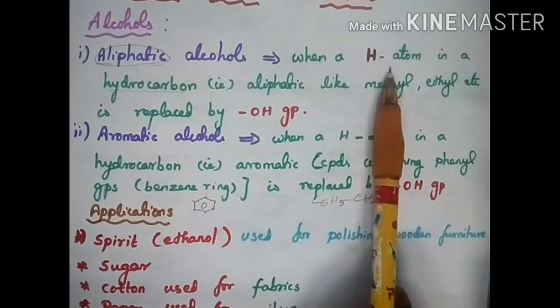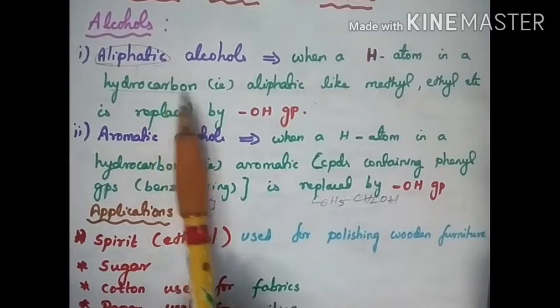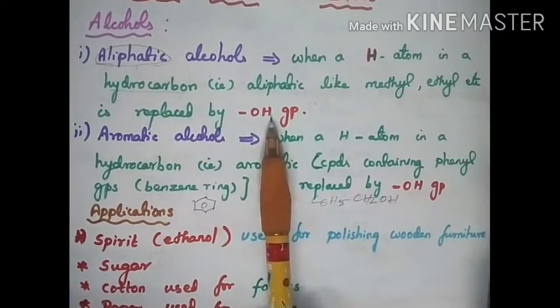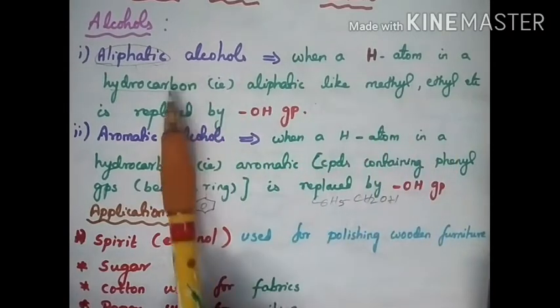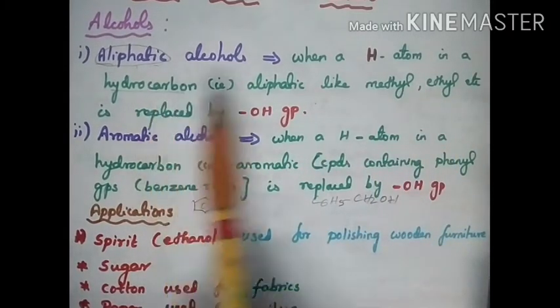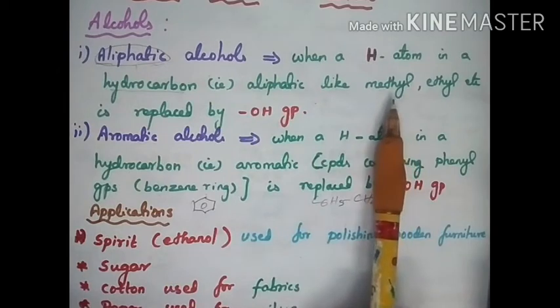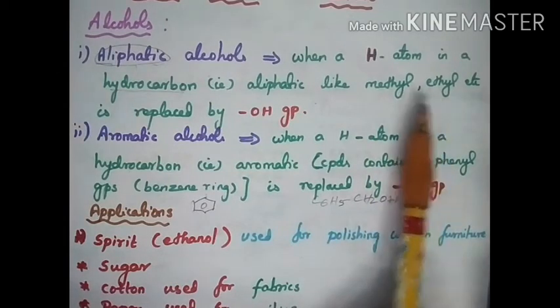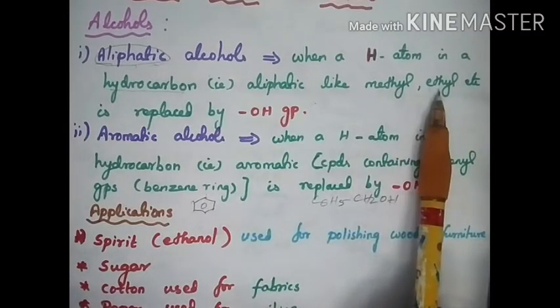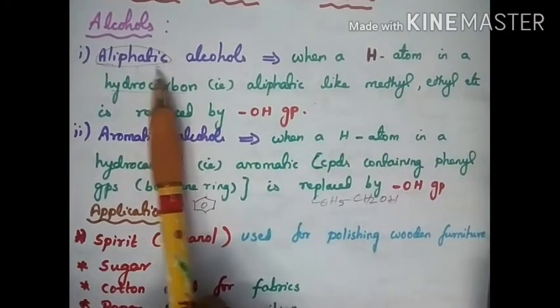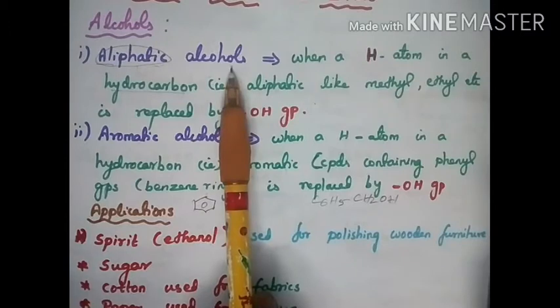The hydrogen atom in a hydrocarbon is replaced by OH group. Hydrocarbon means alkane. If you remove one hydrogen, it is called methyl or ethyl. To that, if an OH group is added, it is called methyl alcohol or ethyl alcohol. That is called aliphatic alcohols.